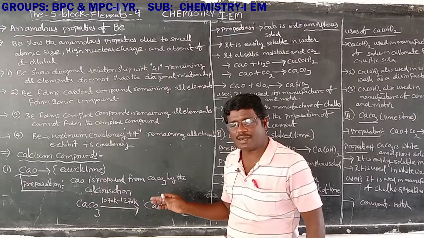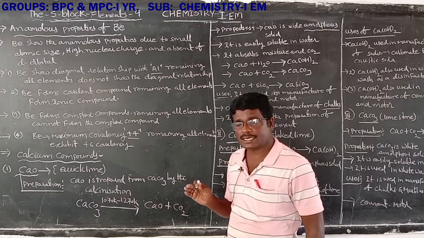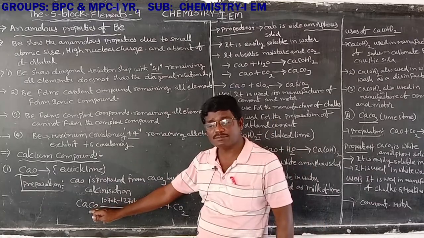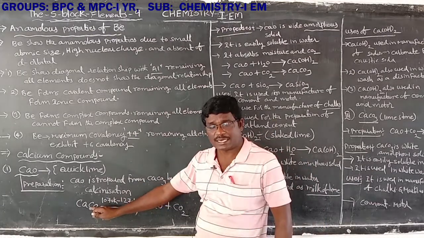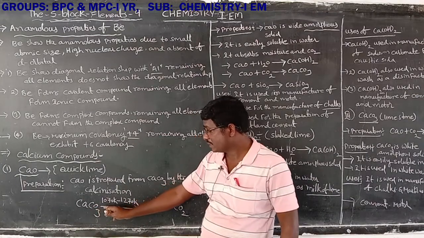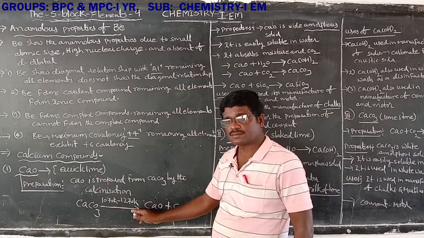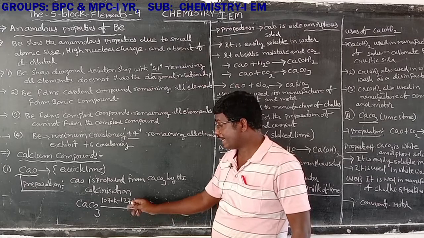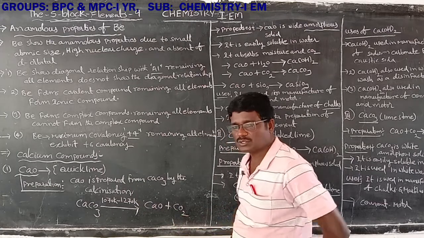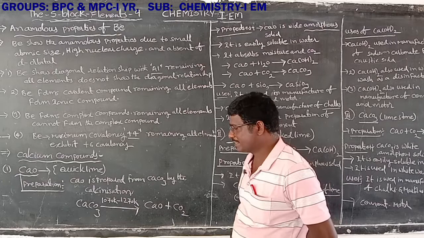Calcium oxide, also known as quicklime, is prepared from calcium carbonate by calcination. Calcium carbonate is also called limestone. It is heated at a high temperature, 1070 to 1270 Kelvin, which is known as calcination. Then it forms calcium oxide and CO2. Calcium oxide is also called quicklime.